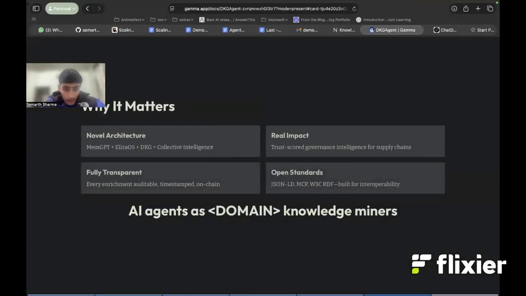So now look at the tagline on the slide: AI agents as domain knowledge miners. We showed you supply chain, but swap that domain variable. It becomes a healthcare miner, financial miner, or energy infrastructure miner because the memory roots are dynamically arranged in the backend. So the architecture stays the same. That's what makes this different.